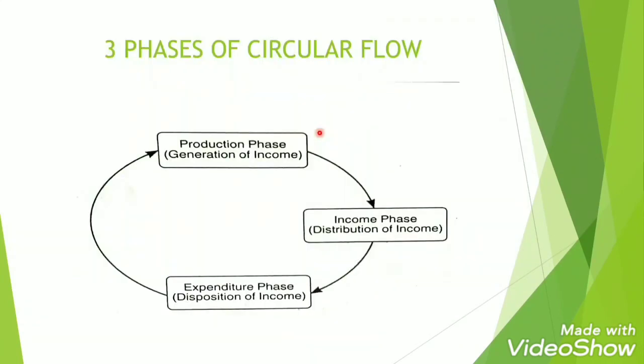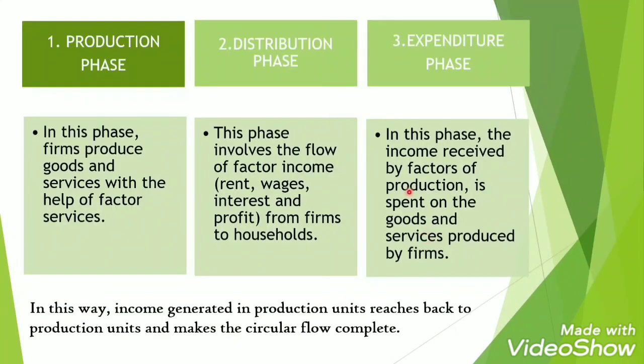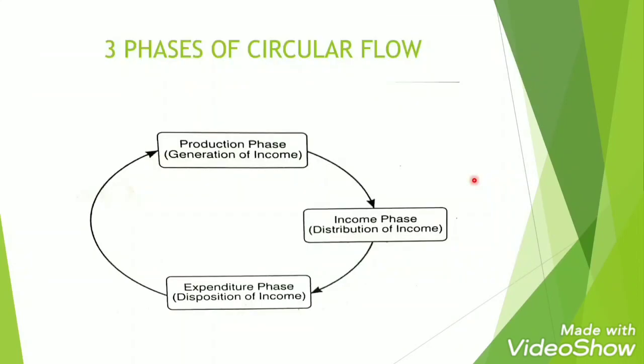The second phase is distribution phase, or you can say income phase, where money is getting distributed. This phase involves the flow of factor income. That means the payments in the form of rent, wages, interest, and profit from firms to households. So you see, the distribution of income has started. It has taken place. The third phase is the expenditure phase, or disposition of income.